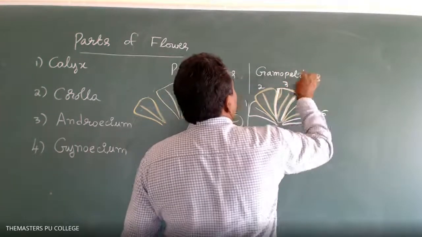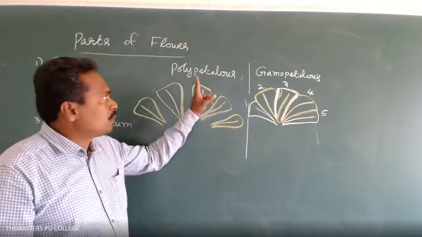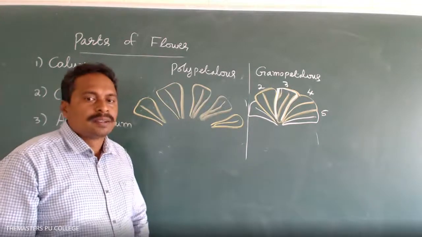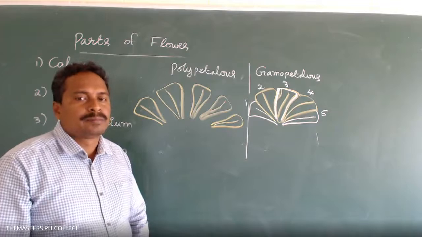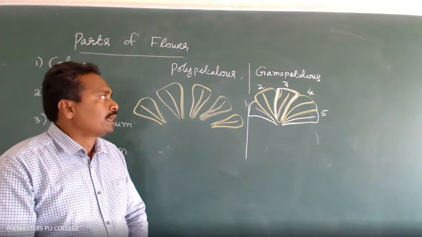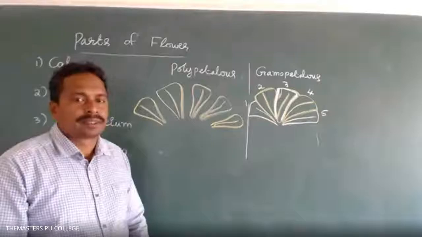What is the difference between polypetalous and gamopetalous corolla? In a polypetalous corolla, petals are free. Whereas in gamopetalous corolla, petals are fused with each other.